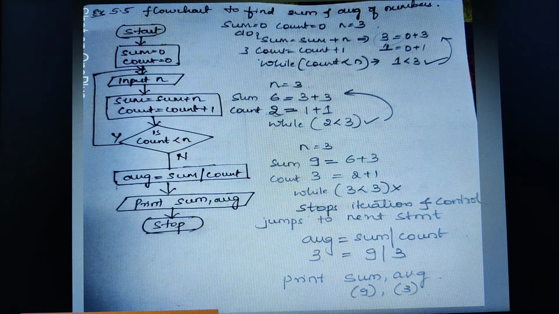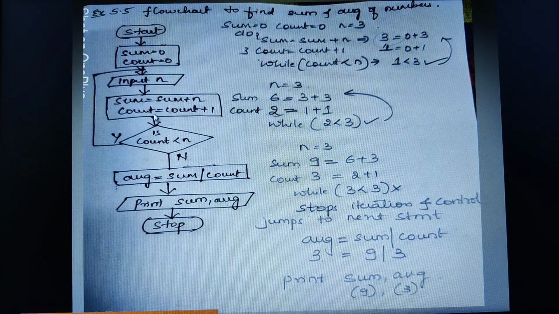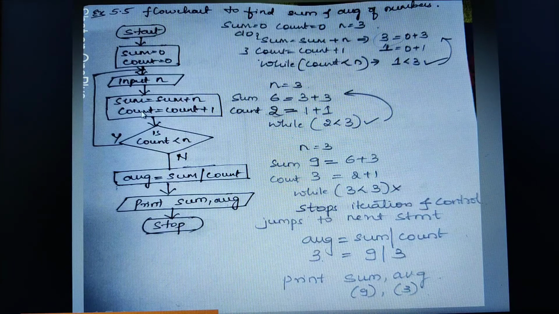I need to terminate my looping statement. For that I am taking a counter variable known as count, and every time I would like to increment it. Now, is count less than n? If the count value is less than n, do the repetition again and calculate the sum.